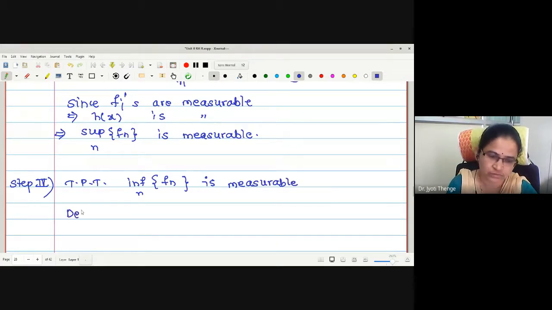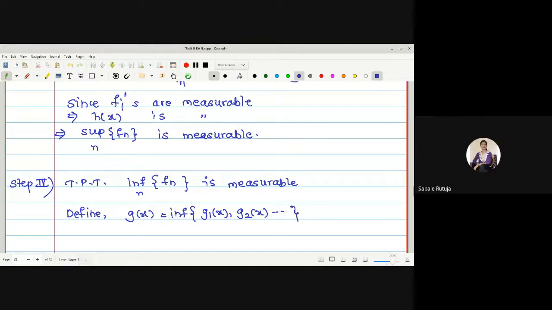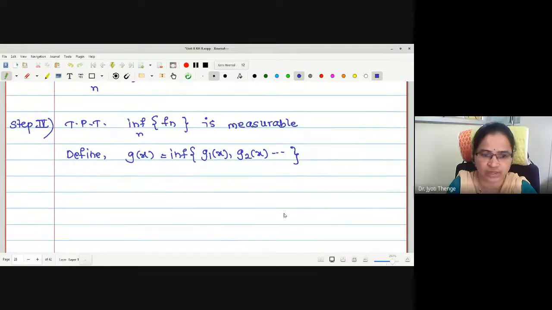What to define? You tell me now. G of x is the symbol we have used. I hope I am very clear to everyone. So this gives me g of x is, oh sorry, fi, I have to write.